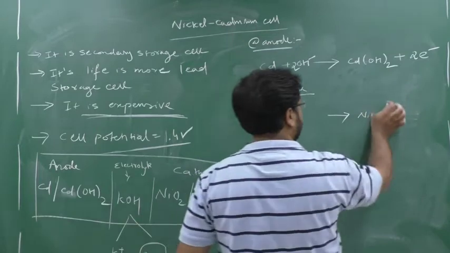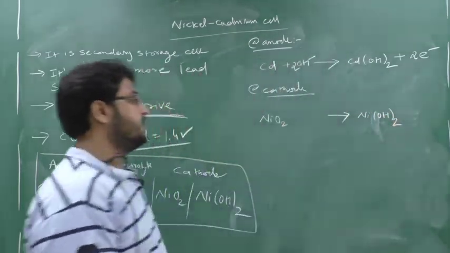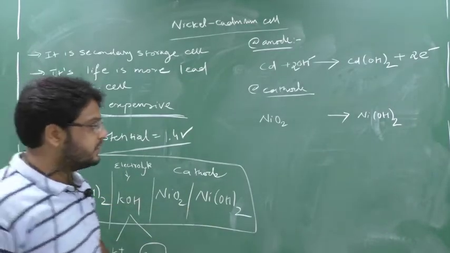NiO2, sorry, Ni(OH)2. Clear? So NiO2 is forming Ni(OH)2.